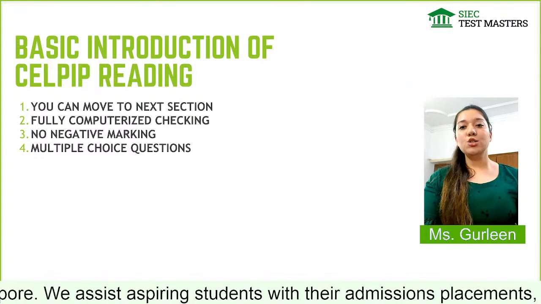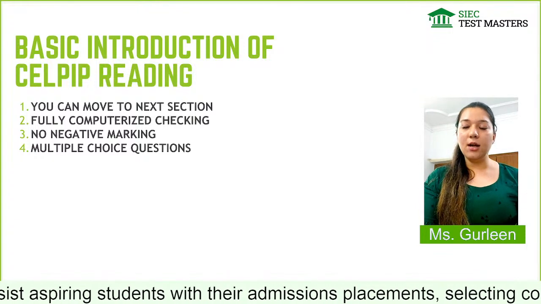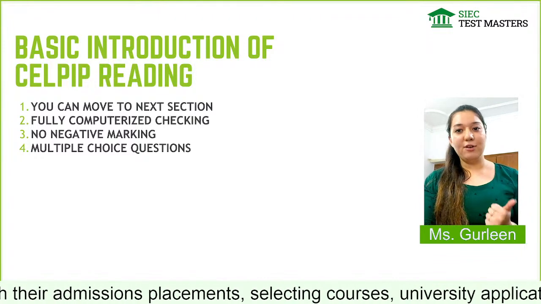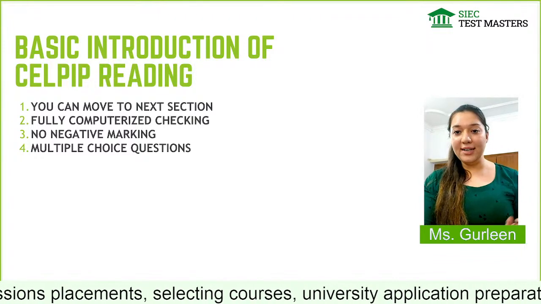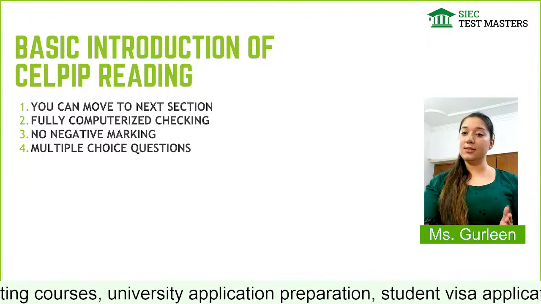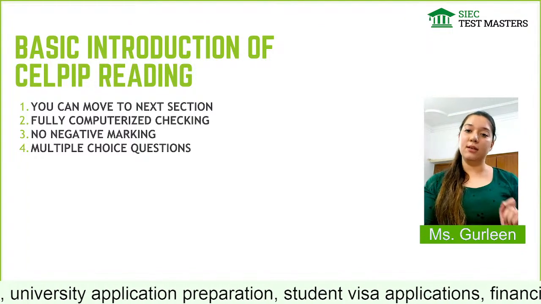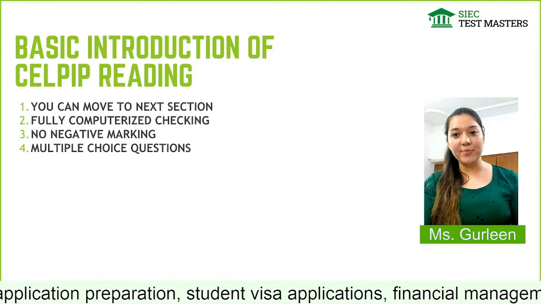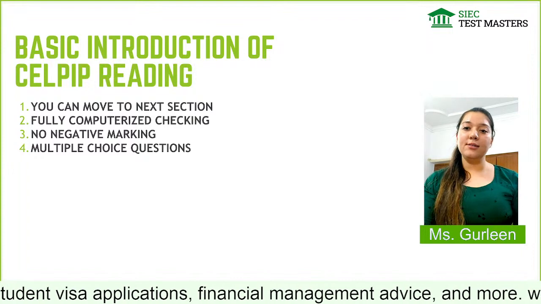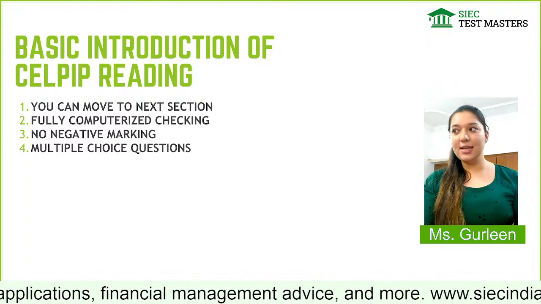So everything will be there according to Canadian scenarios, right? And yes, a quick tip for writing as well. Whenever you are using some locations, whenever you are using some names, kindly use Canadian locations and English names only. So this is the basic criteria of our CELPIP exam, right?